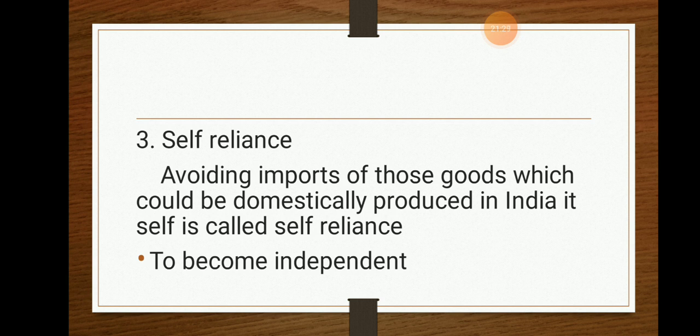India was dependent on other economies, in the sense of the abroad economy. At that point there was no proper development in our current economy. So we had to become self-independent so that our Indian people and laborers would start to work. That is known as self-reliance, where an individual becomes self-independent.